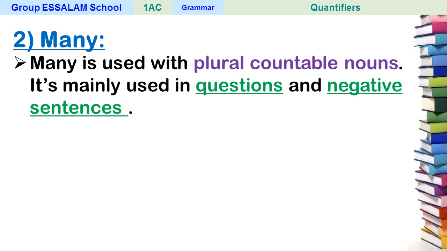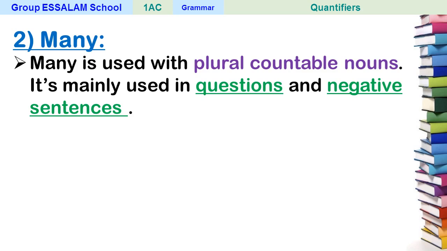So you see now the difference between much and many. Much is used with uncountable nouns, but many is used with plural countable nouns, and both are mainly used in questions and negative sentences, so they are the same.